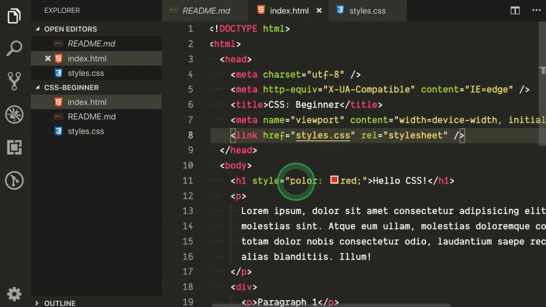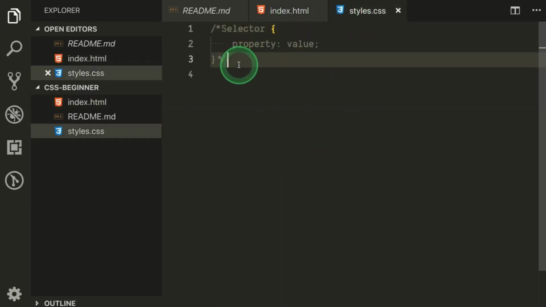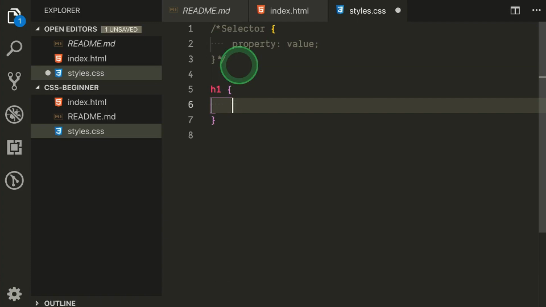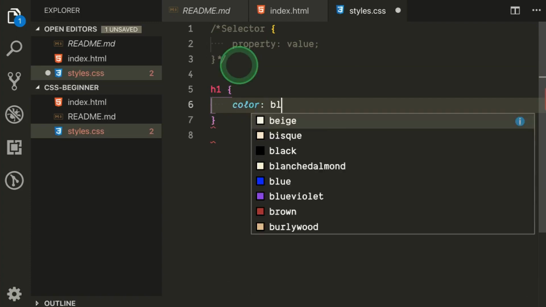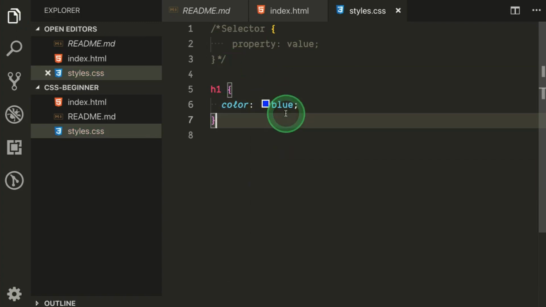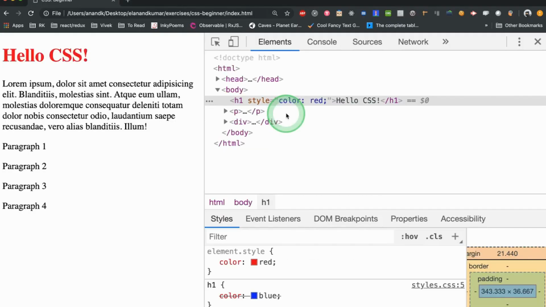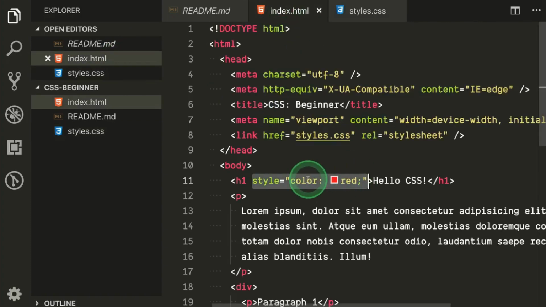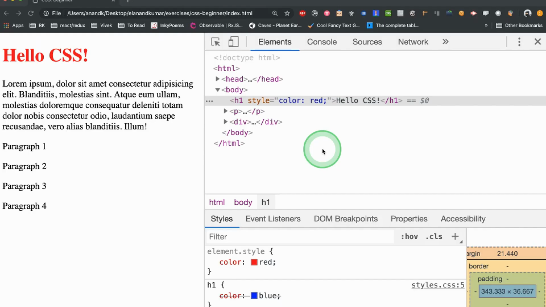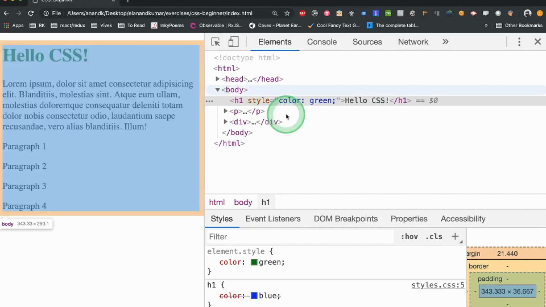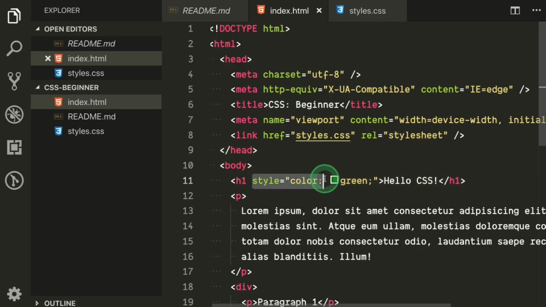Now to demonstrate what I was saying about the priority, here the style is here, color red for h1. So let's say h1, which becomes my selector, and then say color blue. The expected output would be red here if you refresh, because the inline style says red. Now if I say green here and you refresh the page, it becomes green. So this shows that inline style gets the higher priority.